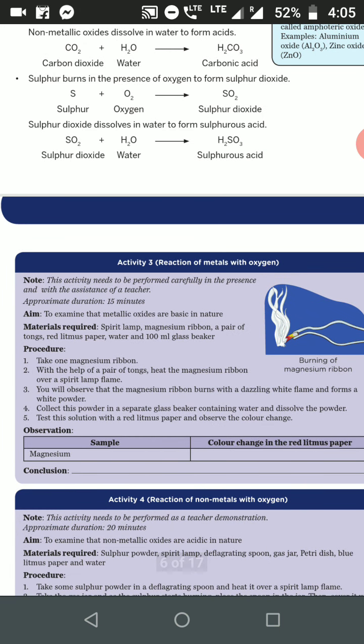This is an activity, the reaction of metals with the oxygen. This we can do in the lab. Similarly, the reactions of non-metals also, we will do this activity in the lab.